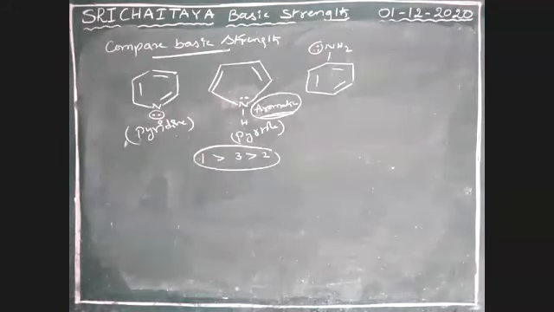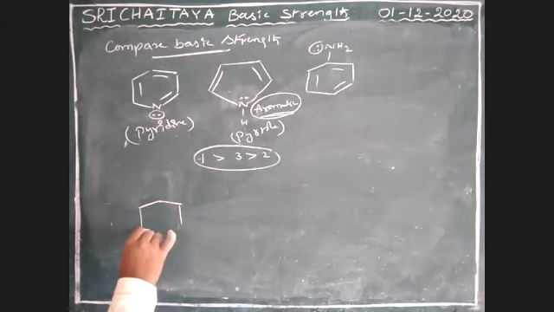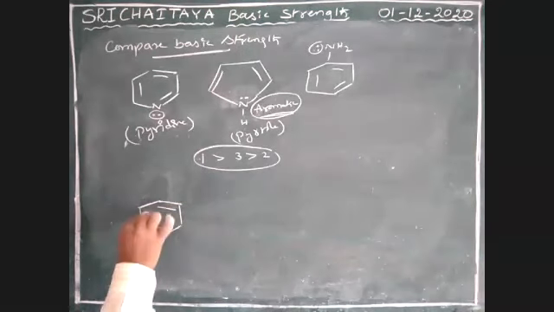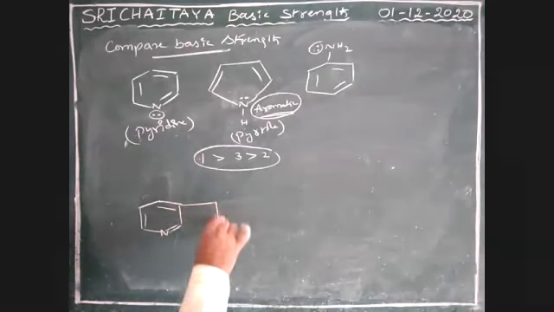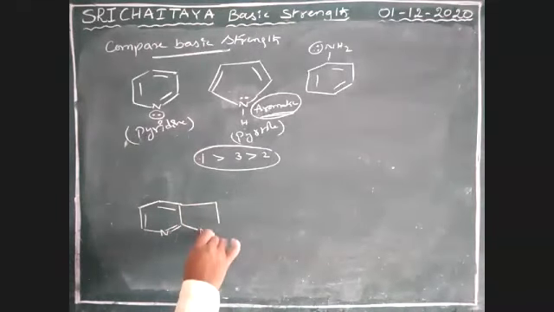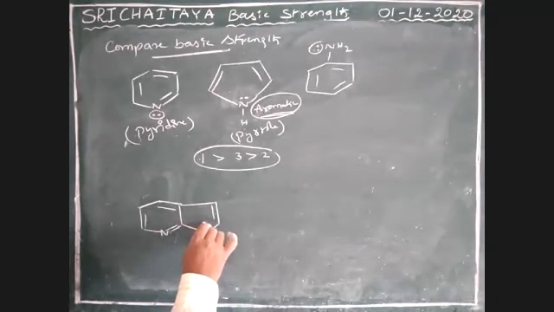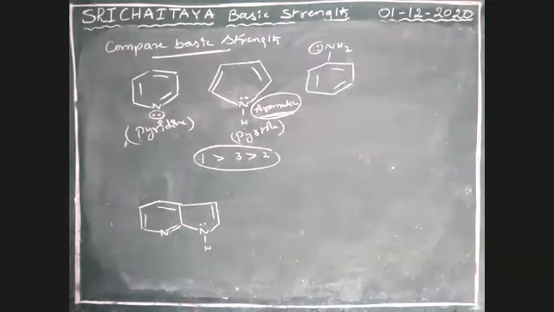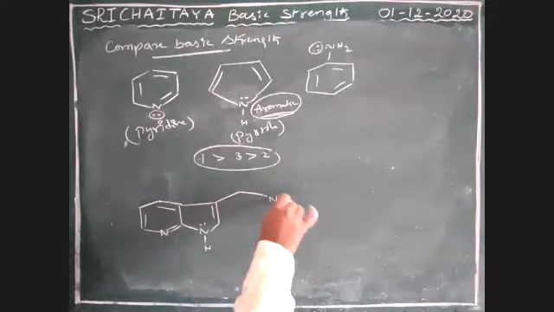Next, compare this one, boys. Nitrogen. So this one has a lone pair, NH2. Here is a lone pair.